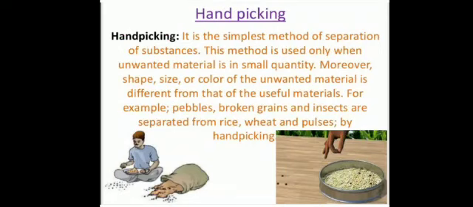These food grains containing small pieces of stone are taken in a flat container or thali, and the pieces of stone are picked up from the grains by hand one by one. Okay, and one thing you have to note here is that the quantity of undesirable substance that we want to remove from food grains is usually small, which can be separated easily by the method of hand picking.